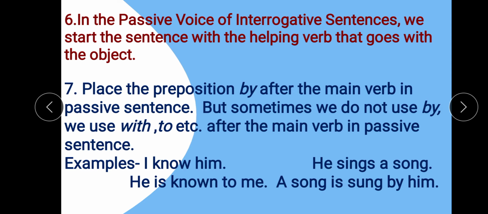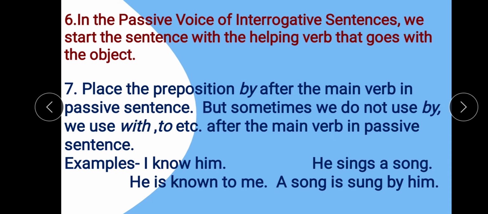Now see the next sentence, He sings a song. When we have changed it into passive, it became A song is sung by him. Sung is the main verb, and after that we have added by. In most of the sentences only, we have to use by after the main verb.